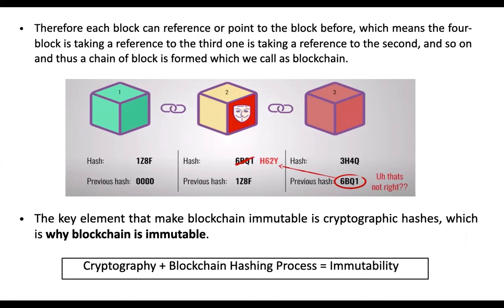If a hacker tries to manipulate the data on block 2, since the hash of block 2 depends on the data, the hash will be changed immediately. But block 3 has the previous hash value stored of block 2, that was the older version. Since the hacker has attacked and the hash has been changed, the chain will be invalid and all the blocks following block 3 will be disconnected from the chain. Therefore it can be easily caught, it cannot be manipulated easily, and this is very important to understand the concept where we can efficiently say that the blockchain is immutable.